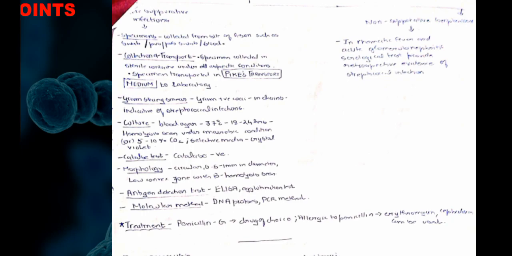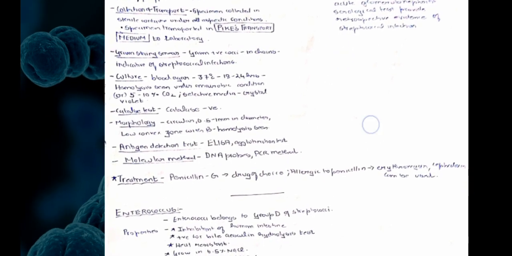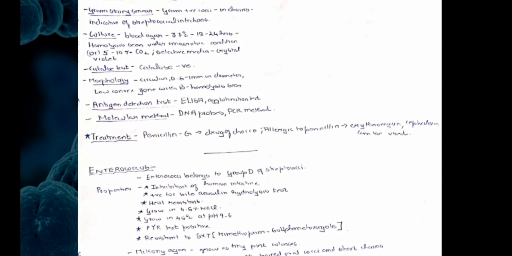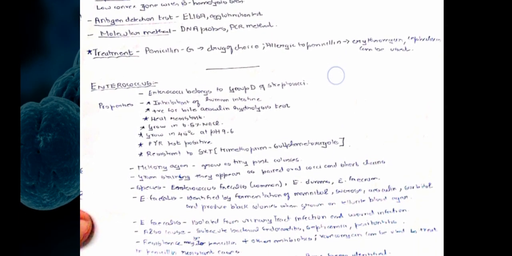And the molecular methods are DNA probes and the PCR method. Coming on to the non-suppurative complications, that is rheumatic fever and acute glomerulonephritis, serological tests provide retrospective evidence of streptococcal infections. Coming on to the treatment, the treatment is done with the help of penicillin G, which is the drug of choice, and if patients are allergic to penicillin, erythromycin or cephalexin are the drugs of choice. So here, hence, Streptococcus pyogenes is an essay question.